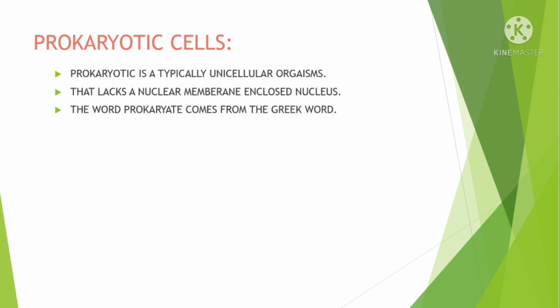Prokaryotic cell. Prokaryotes are typically unicellular organisms that lack a nuclear membrane enclosed nucleus. The word prokaryotic comes from a Greek word. Prokaryotic cells are single-celled microorganisms known to be the earliest on the earth. Prokaryotes include bacteria. All prokaryotic cells consist of a single membrane and therefore all the reactions occur within the cytoplasm. They can be free living or parasites.